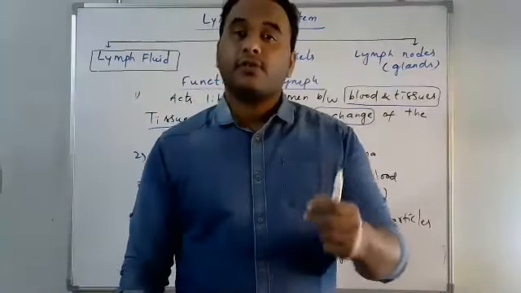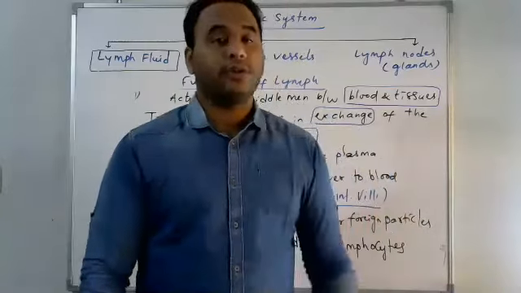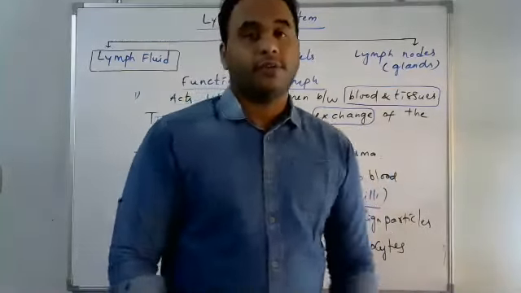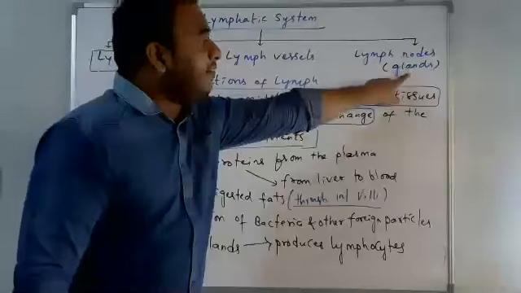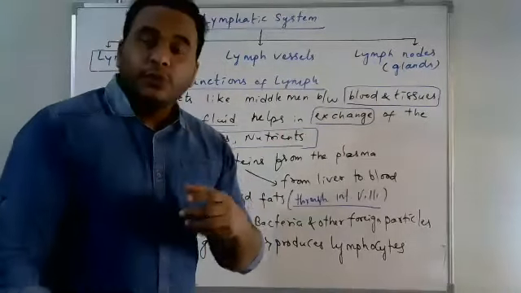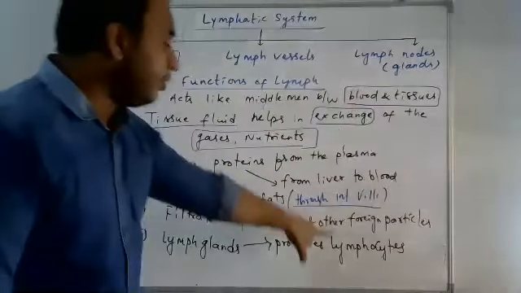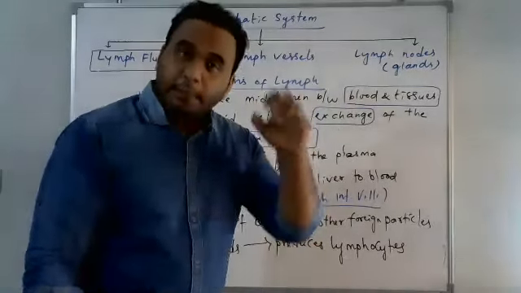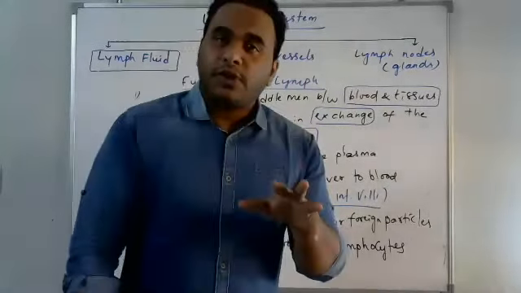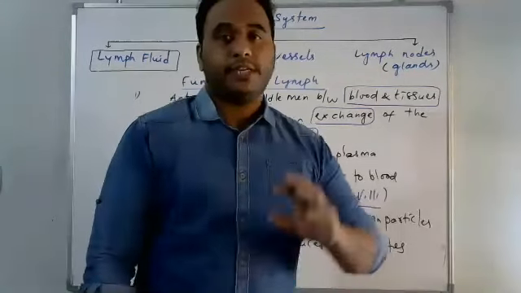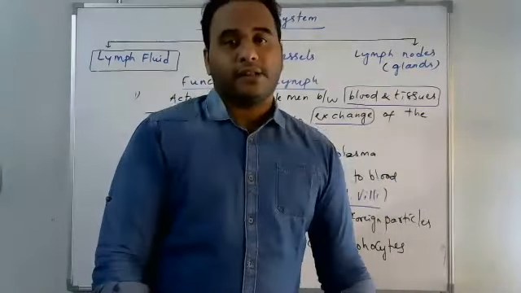The lymph glands produce the lymphocytes and antibodies, which play the most important role in our immune system, which acts against foreign pathogens.